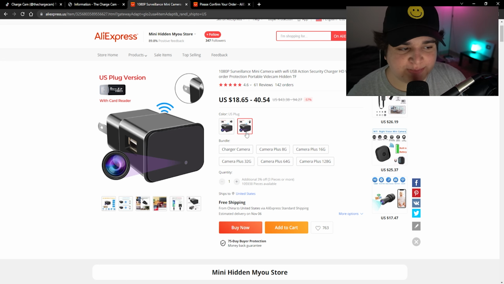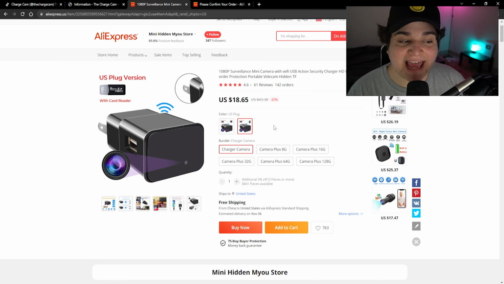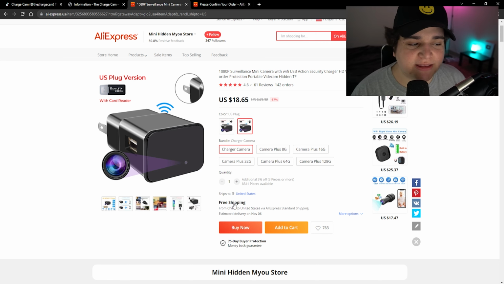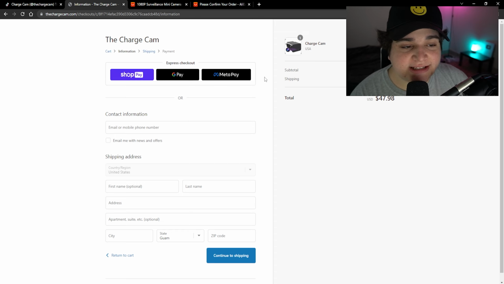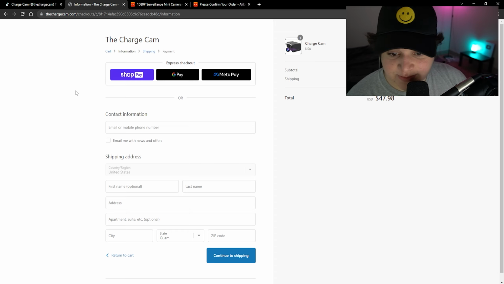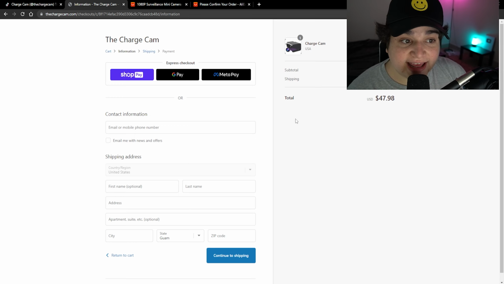And for the US plug edition and the charger camera, you don't need an SD card with it at all. It's $18.65, and it is actually free shipping to the United States, and there are no other shipping alternatives with this supplier right here. So they're charging $47.98 to get this product here, Landon. Here, let me move that, but $47.98 right there to get this product.